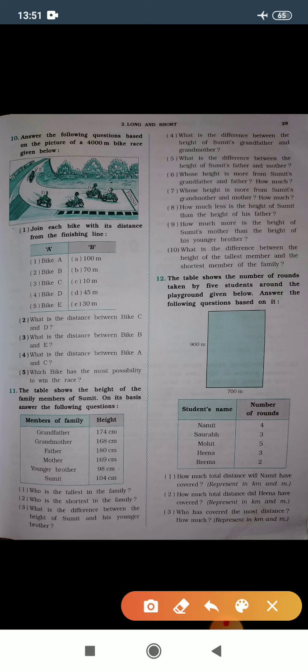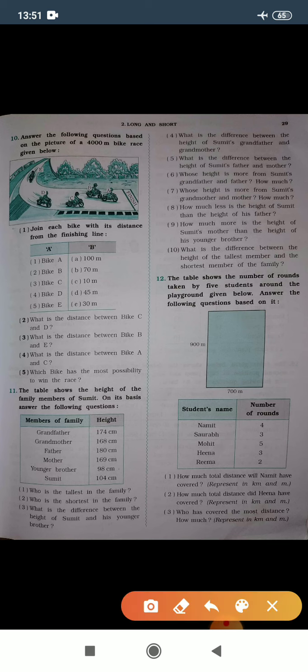Basically, suppose this side is 900 meter, so ultimately this side is also 900 meter. This side is 700 meter, so this side is also 700 meter.